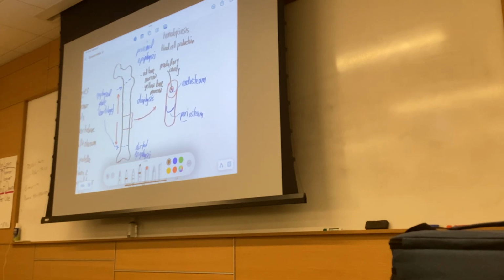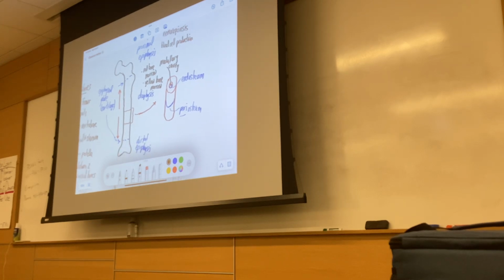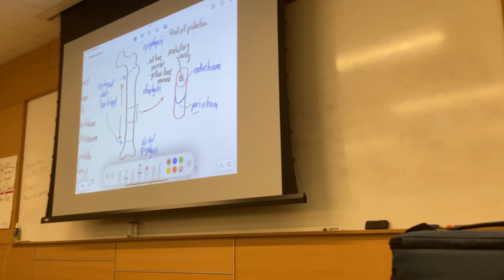Here's my wonderful drawing of a femur. And we talk about the epiphyseal plates versus the diaphysis. There's the proximal versus the distal epiphyses. There's the epiphyseal plate versus the epiphyseal line. The plate is actively growing and adding hyaline cartilage. The line is no longer growing and it's ossified.